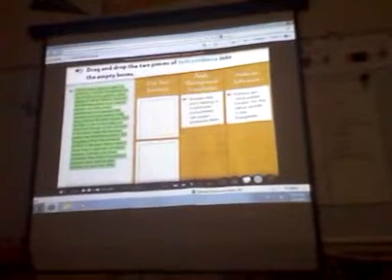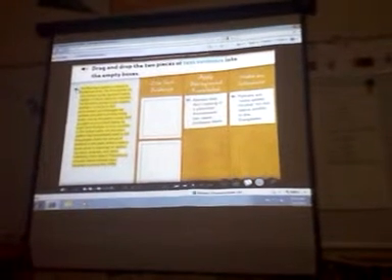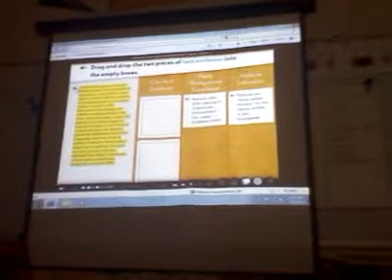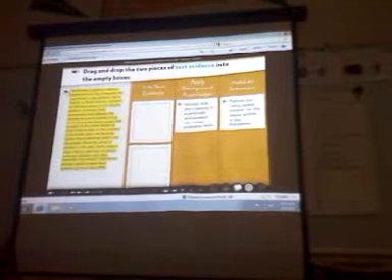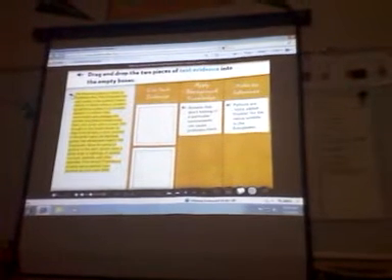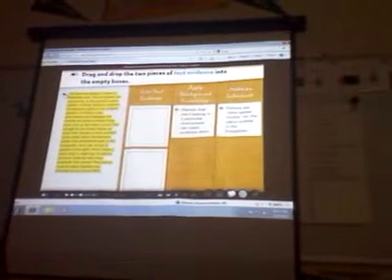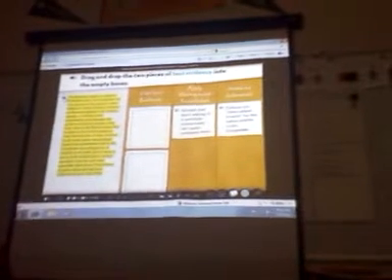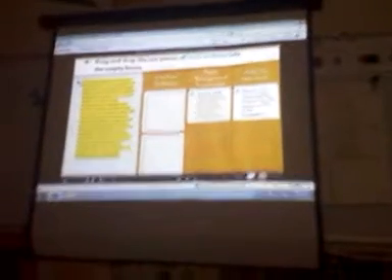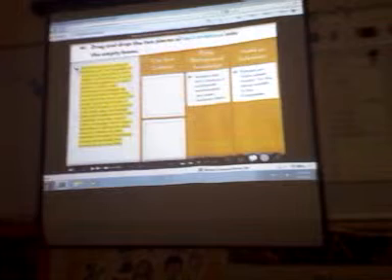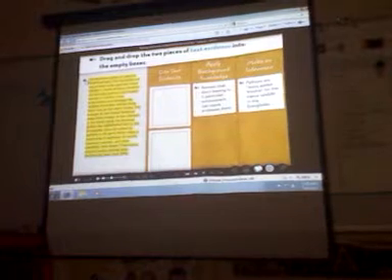Alright, so let's read it first. The Burmese python is native to Southeast Asia. The Everglades are very similar to the python's native habitat. In North America, however, the Burmese python is an invasive species, an animal or plant that enters and disturbs a new environment. Just as the zebra mussel, first brought into the United States on ships from Europe, is now common in the Great Lakes, the Burmese python has established itself in the Everglades. Since the arrival of pythons in the park, there has been a sharp drop in sightings of rabbits, raccoons, bobcats, and other animals. How sharp? Populations of some native animals have declined by more than 99%.